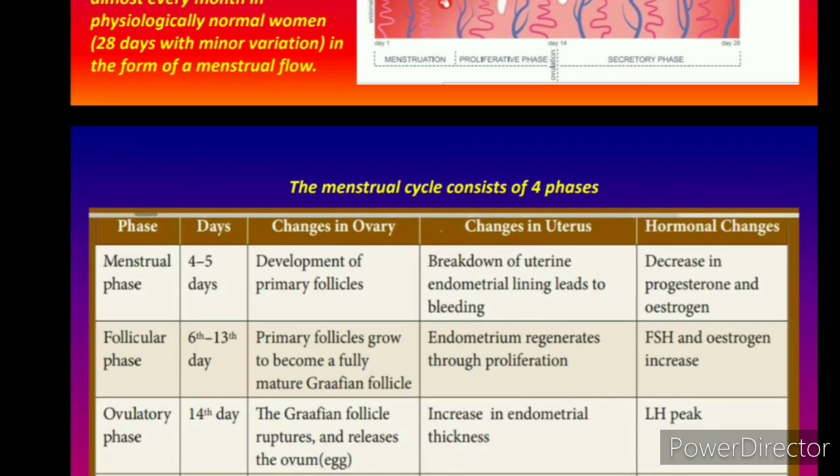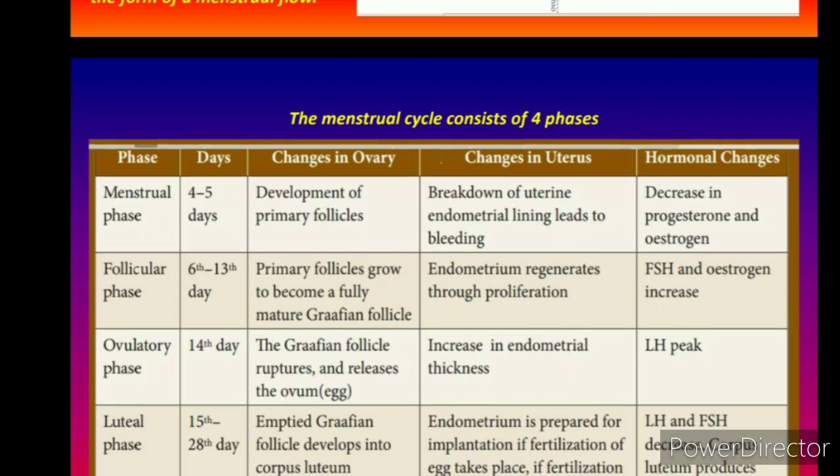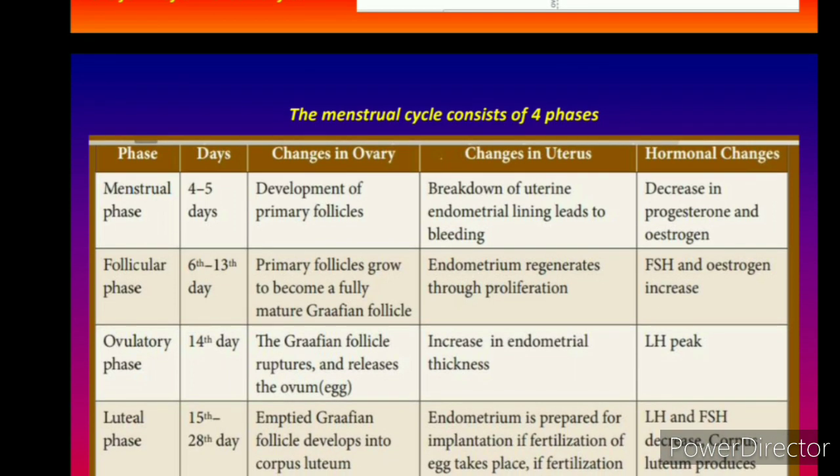Now the ovulatory phase. The ovulatory phase is the 14th day. The Graafian follicle ruptures and releases the egg. So with the increase in endometrium thickness, the Graafian follicle will rupture, and inside it there is an ovum that will be released. At that time, what happens? Luteinizing hormone will be high. Now the last one is the luteal phase, which consists of the 15th to the 28th day.